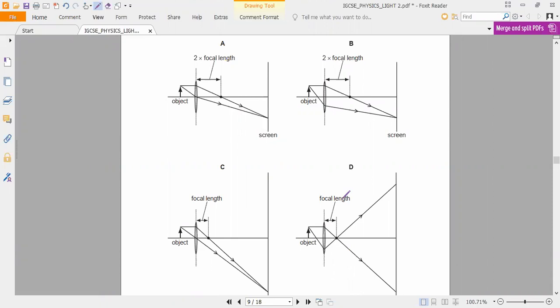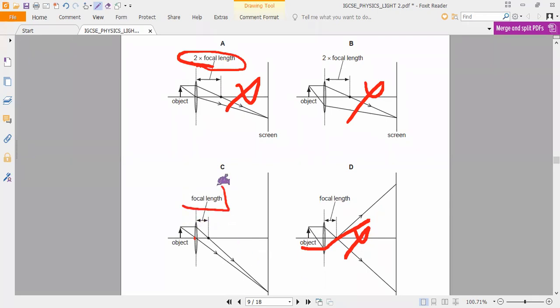Be very careful and tell me, guys, what is it? Option C only, sir. Because as we know, no light ray will bend towards the focal length. Have you noticed it? 2F, 2 into focal length, it does not go through that. Next here also, 2F does not go. Like this, it is not possible. Only the parallel light ray will go through the focus, not this bending. So what is the correct one? The ray going through the optical center will go in a straight line, and the ray parallel to the principal axis will go through the focus. Is it yes or no, guys? So option C is the correct answer.